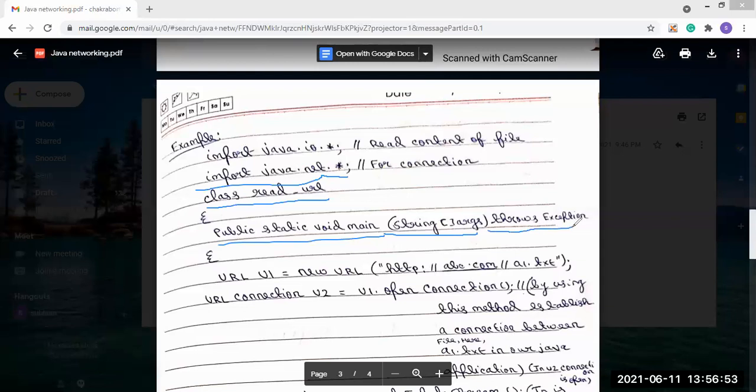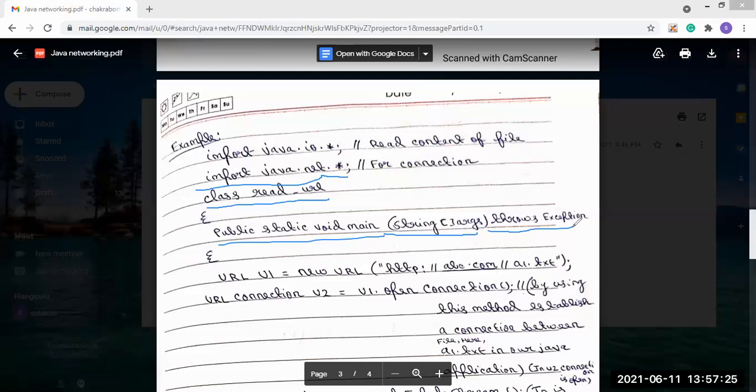Whenever the keyword throws Exception is used in object-oriented programming methodology, in your 7th semester, I have already covered error handling, that is exceptions handling, in those classes.